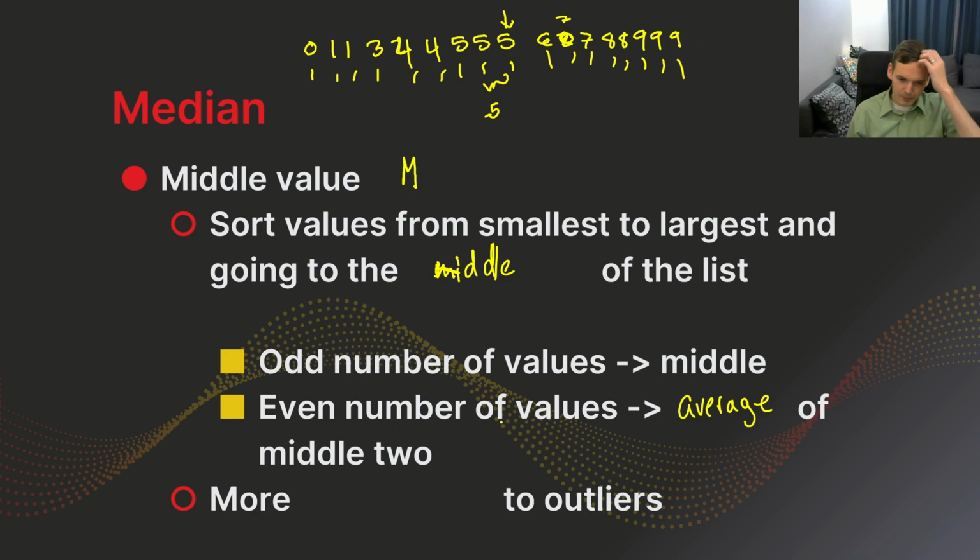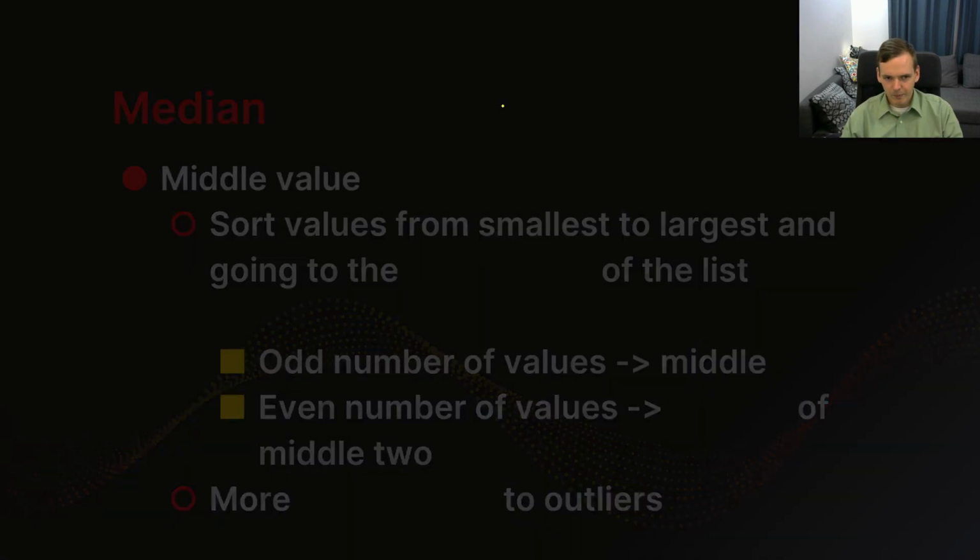And this one is more resistant to outliers. So if I put 5 billion up here, then that only counts for 1, and all it's going to do is shift it from 5 to 6. So medians are good if you're wanting to find a typical number, like what we'd normally expect to see as an average value.